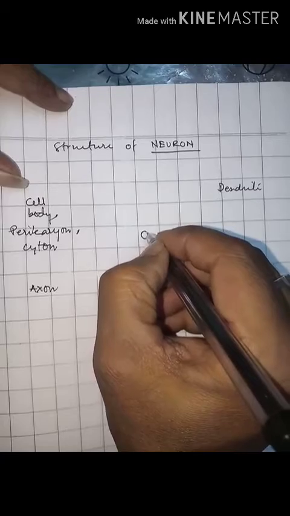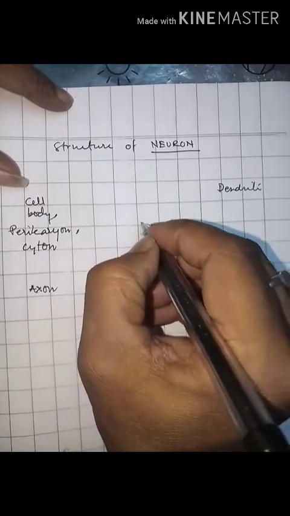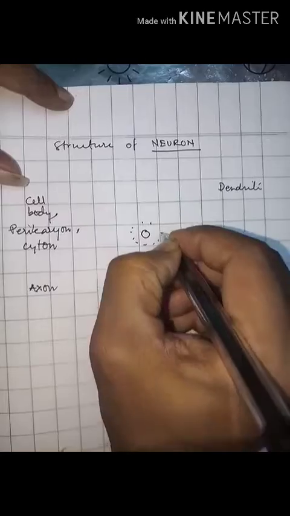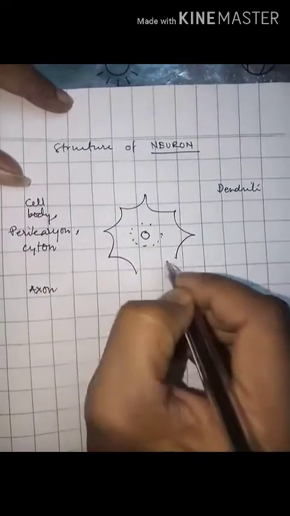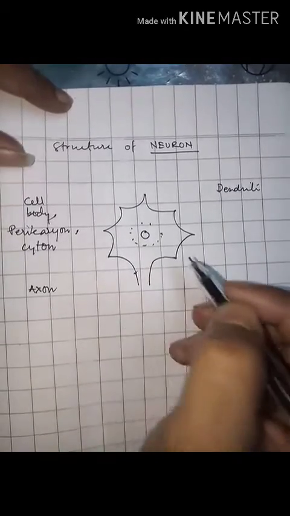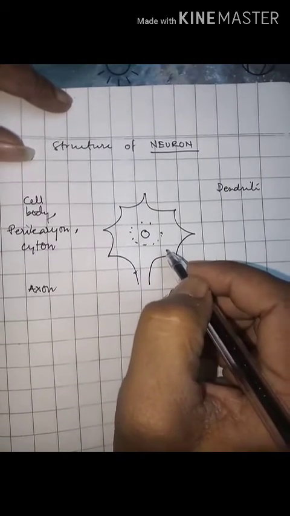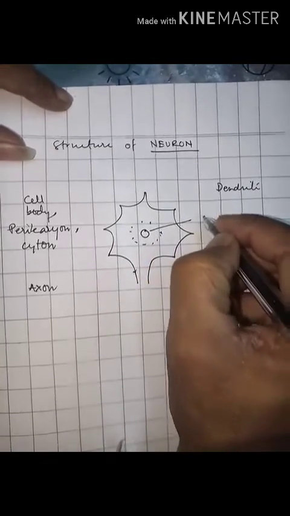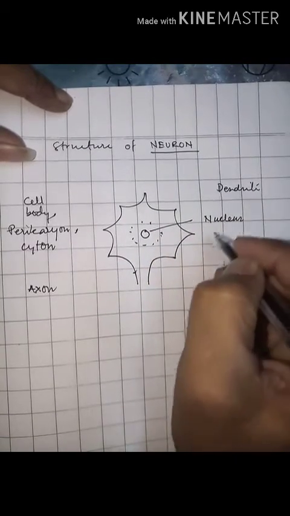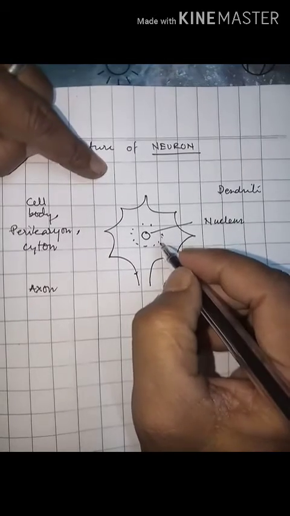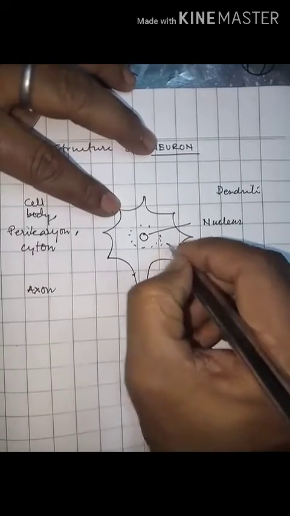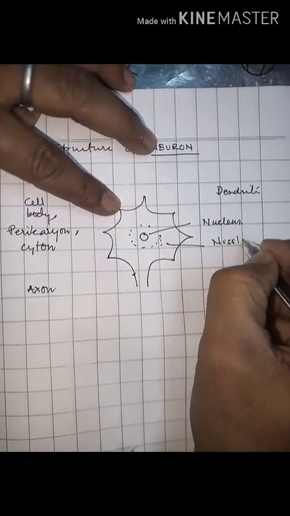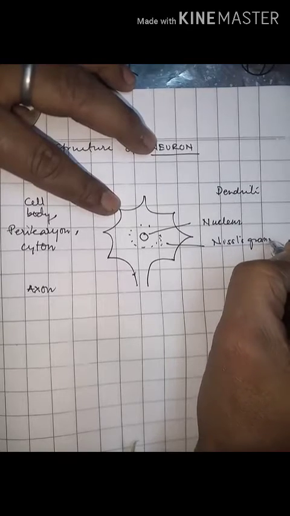Now, it contains a well-defined nucleus surrounded by granular cytoplasm. So this is the cytone. This cytone contains a well-defined nucleus, and the granular substance scattered around the nucleus is known as Nissl's granules.